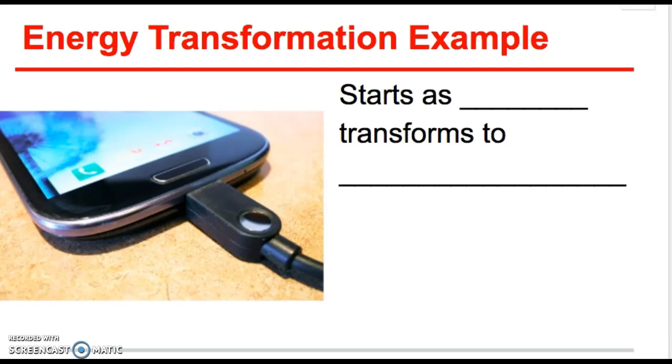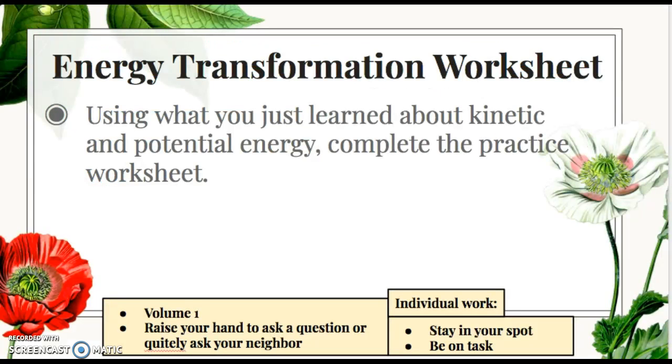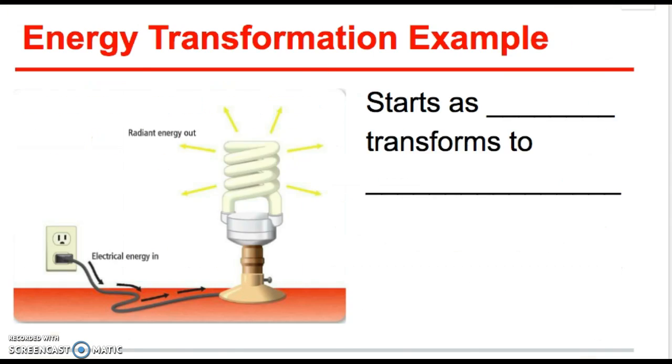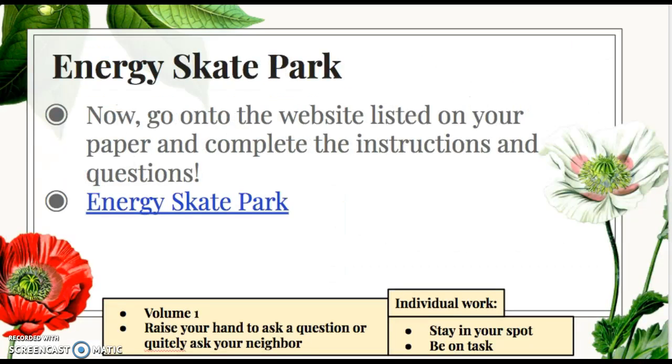And then, was there something that was confusing? Was there something you already knew? Was there something that seemed really easy or straightforward? Okay. You have 2 more assignments to do today. One of them is an energy transformation worksheet. It's a lot of practice problems, just kind of like these. And then one of them is called Energy Skate Park. So you're going to go to this PhET right here.